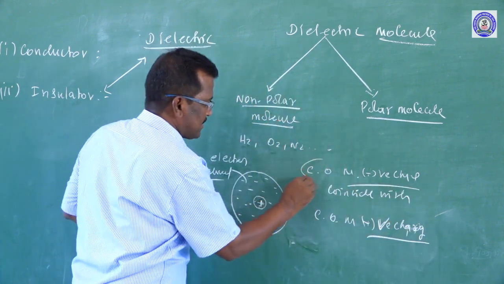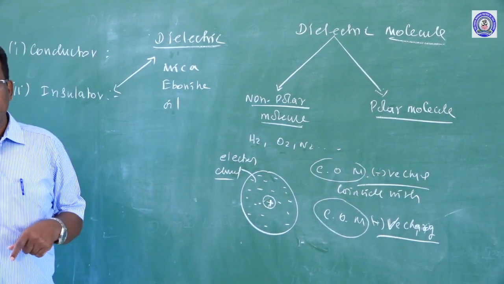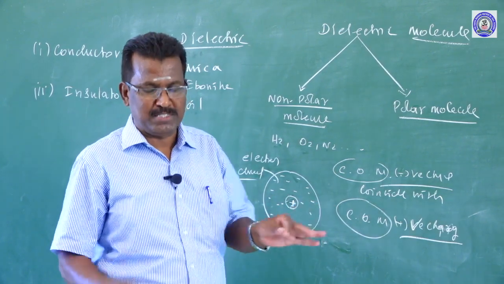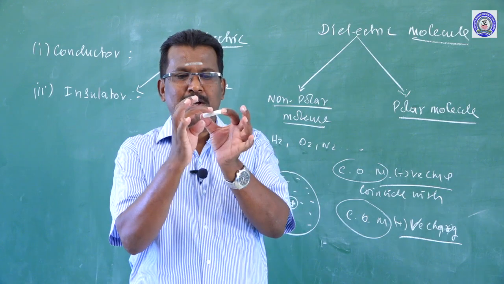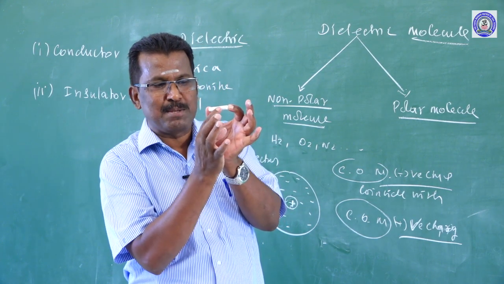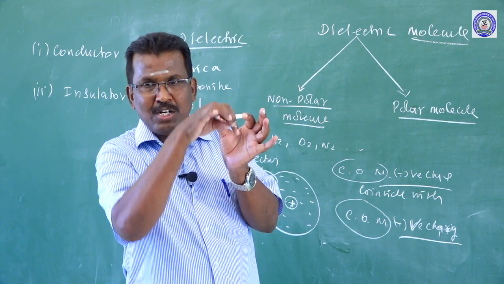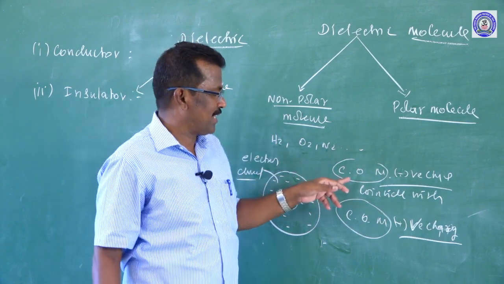What is center of mass? Already you have learned it in 11th standard. The entire mass of the body is concentrated at a particular point, suppose it is a regular shape. That point is called the center of mass. If all the mass of the body acts towards the earth, that point is the center of gravity. Either center of mass or center of gravity.